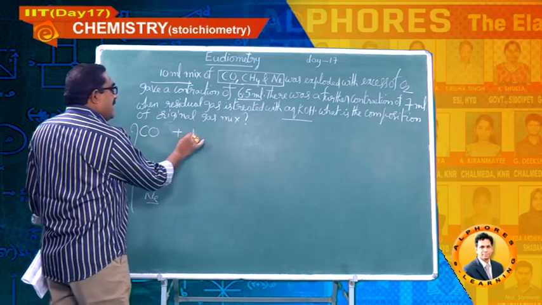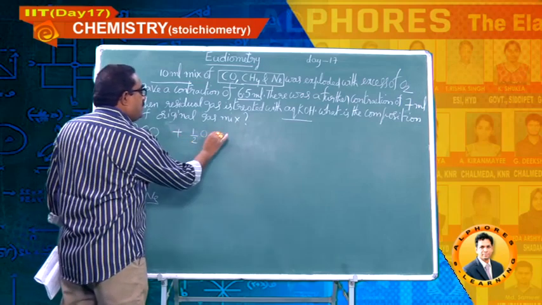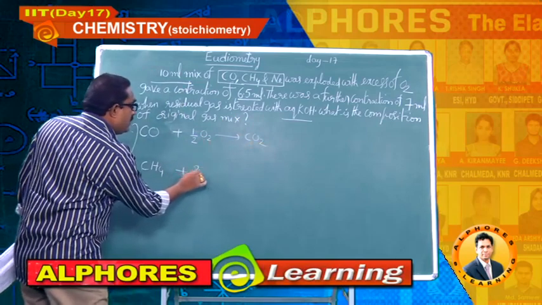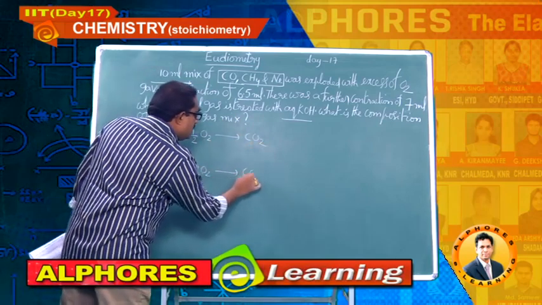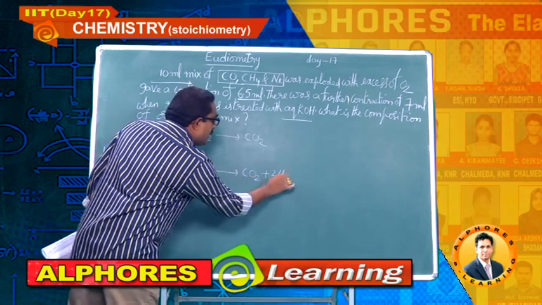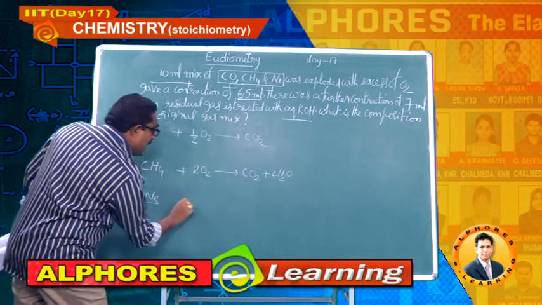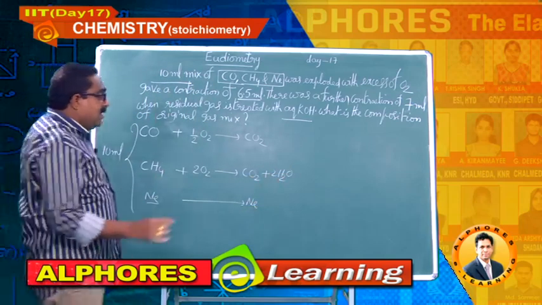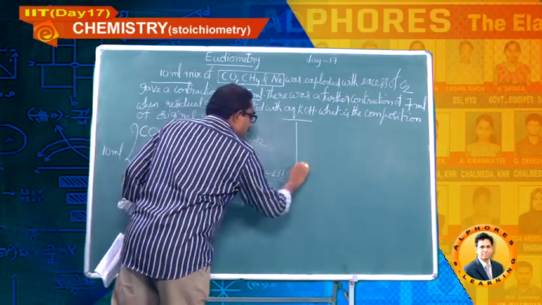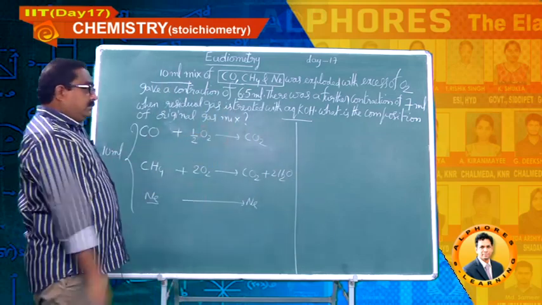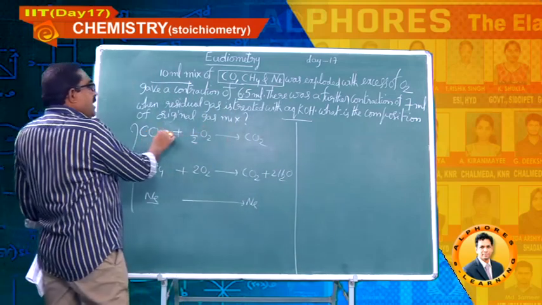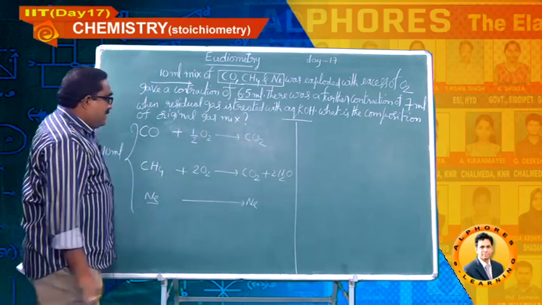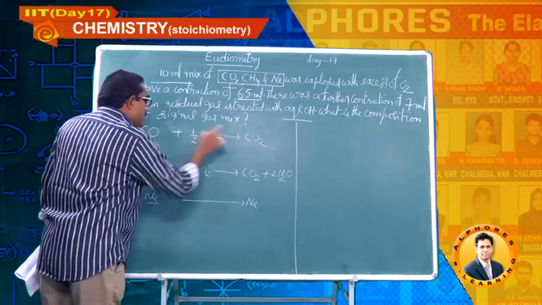Let me write the combustion reactions: CO plus half O2 gives CO2, and CH4 plus 2O2 gives CO2 plus 2H2O. We are not supposed to count H2O. Neon will come as it is, no change. 1 ml needs 1/2 ml of oxygen and forms 1 ml, because the mole ratio is 1:1/2:1.